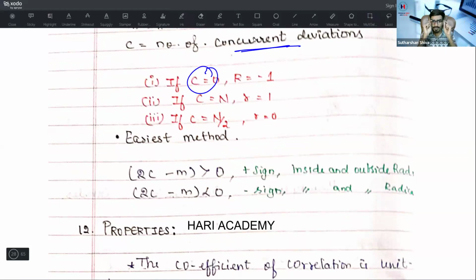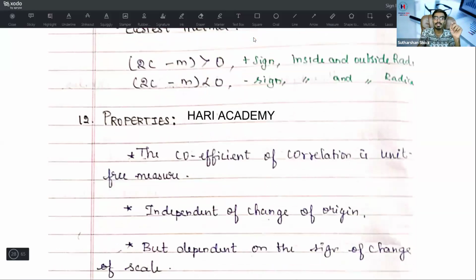Okay, now when 2c minus m is greater than 0, it is plus sign. Inside and outside the root you need to put the same sign. When 2c minus m is less than 0, inside and outside, the final answer is going to be negative only. You only see 2c minus m. If 2c minus m is positive, my answer is going to be positive. If 2c minus m is negative, my answer is going to be negative. That's it.